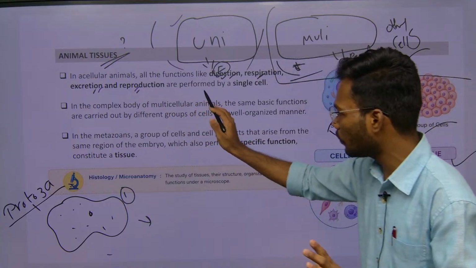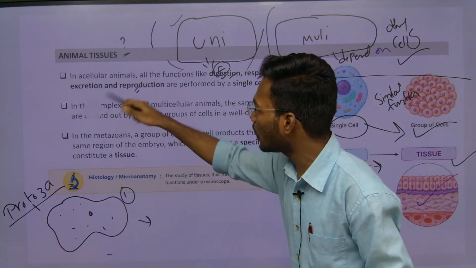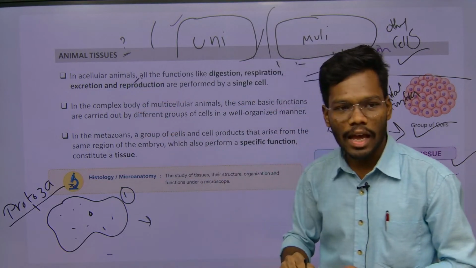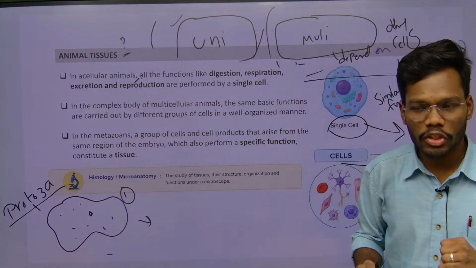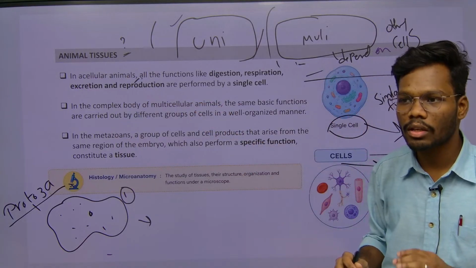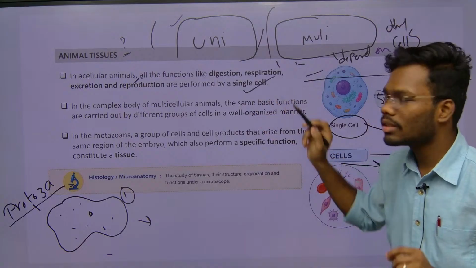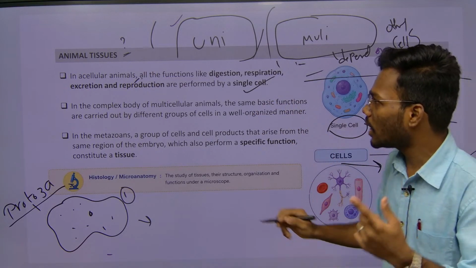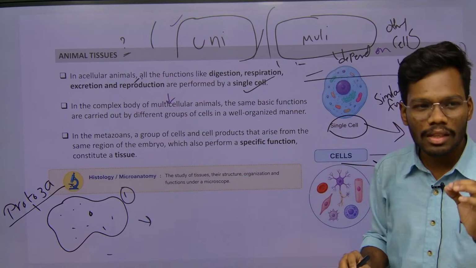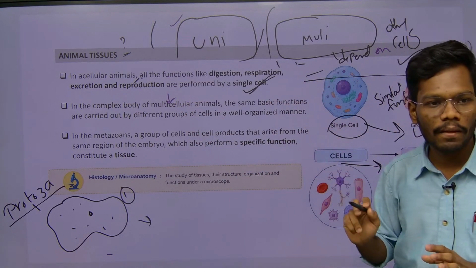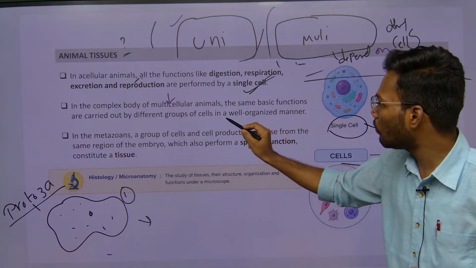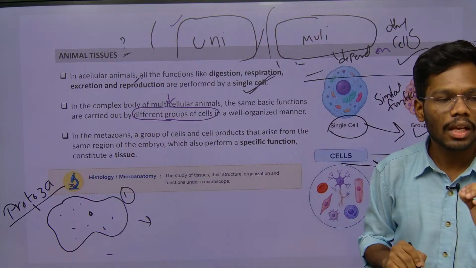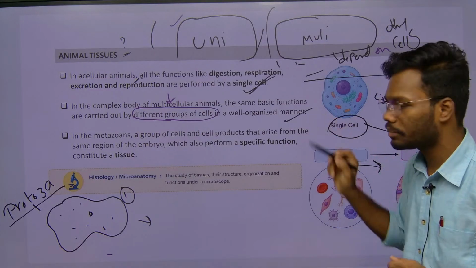So if you see here, it is telling about acellular animals. In acellular animals, all the functions like digestion, respiration, excretion, reproduction are performed by a single cell only, such as protozoans. Whereas in multicellular animals, the same functions can be performed by different groups of cells in a well organized manner, right?